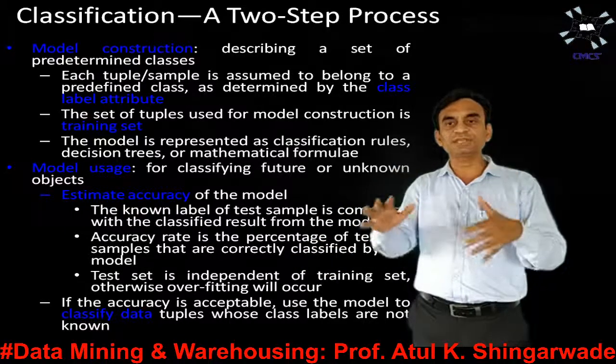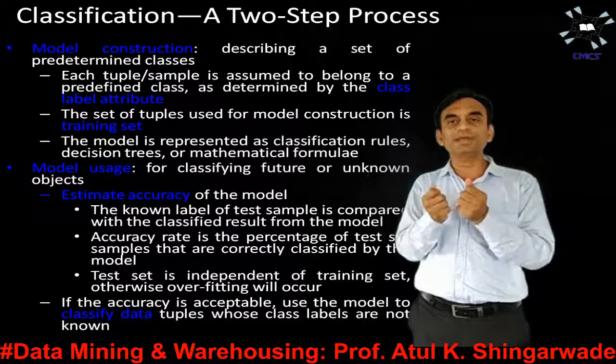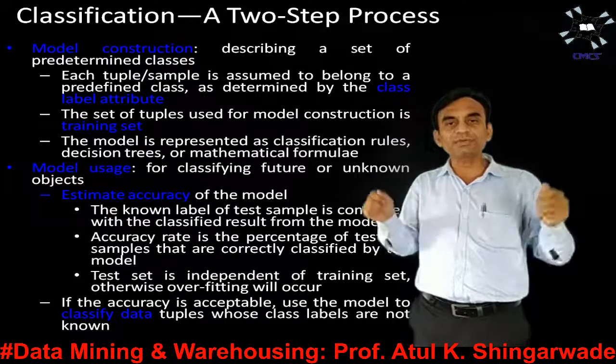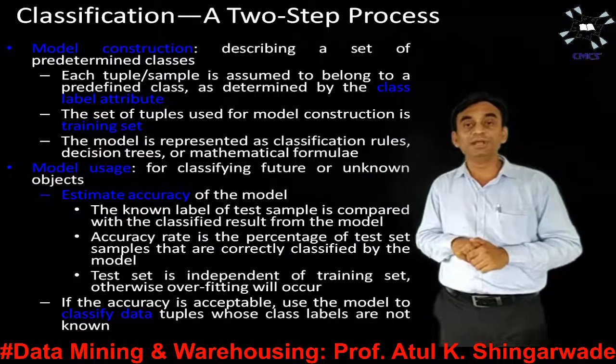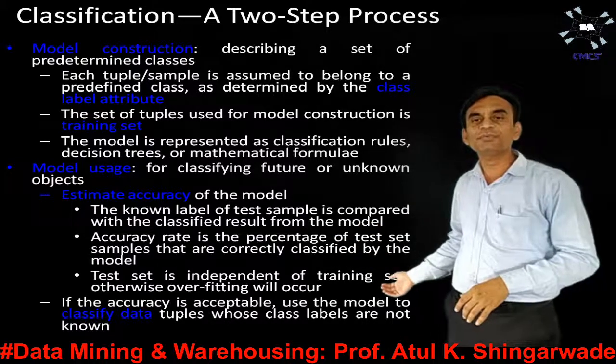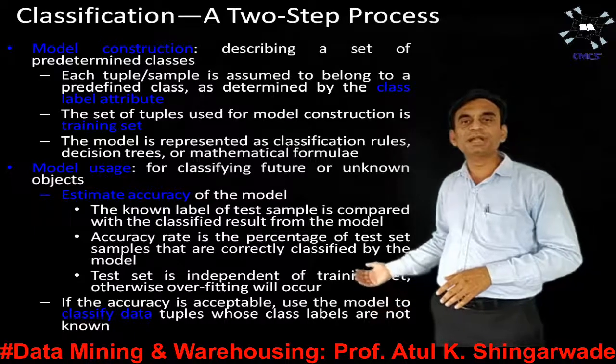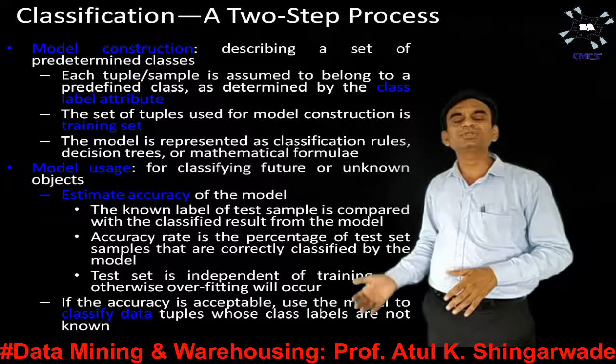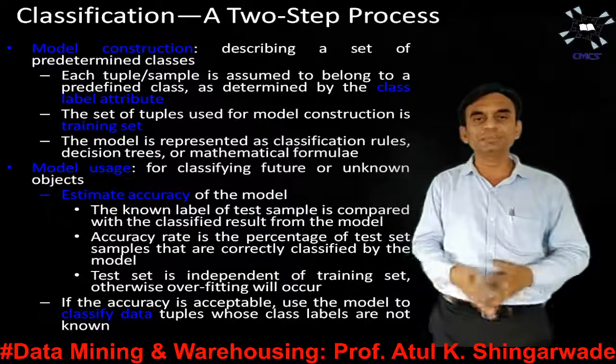We compare with the classified results that come from this model, and in that way we can find out the accuracy of the model. Another point: accuracy rate is the percentage of the test set samples that are correctly classified by the model. So this is to be given as a percentage.